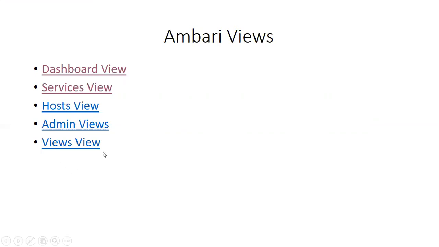We have different types of views here, like dashboard view, service view, host view, admin view, views view. Let's see them one by one.